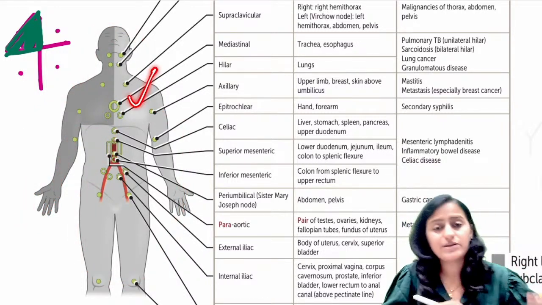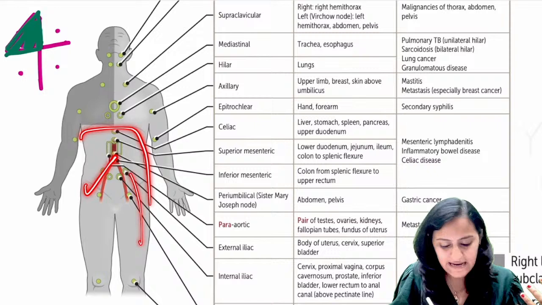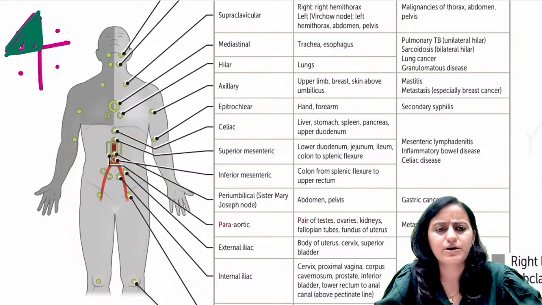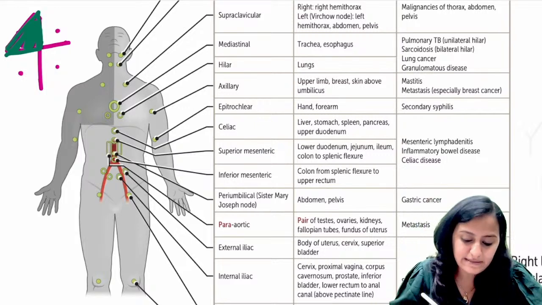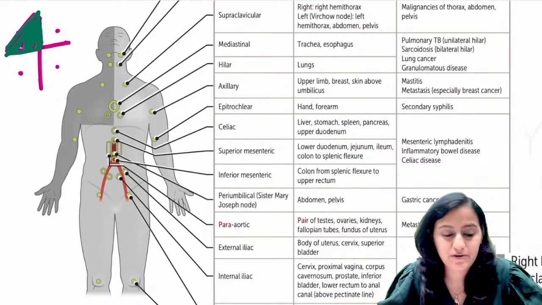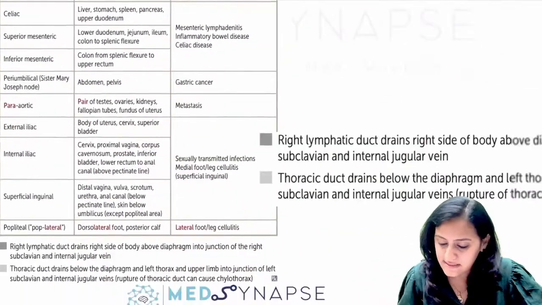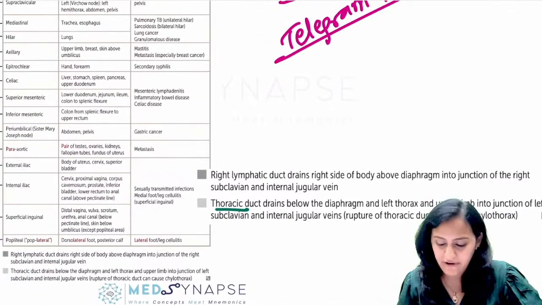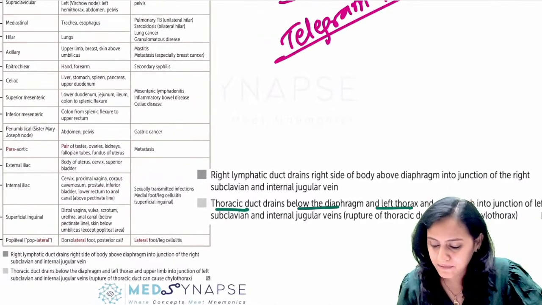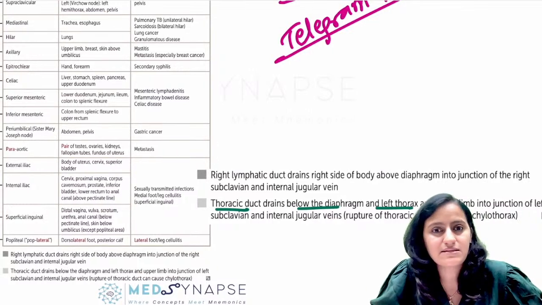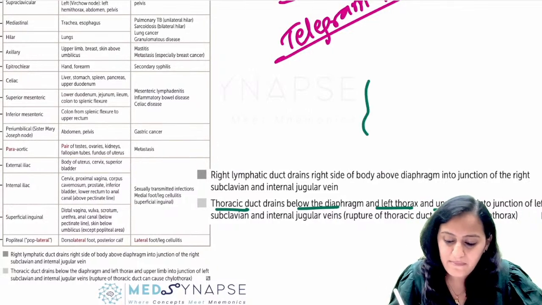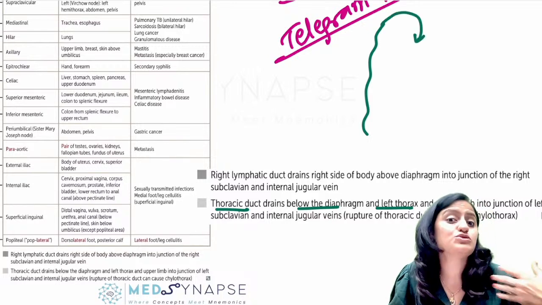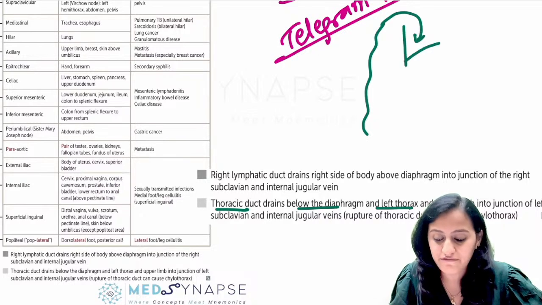So your left upper and the entire lower half is drained by which major lymphatic channel in our body? That's the thoracic duct, right? It is written here as well, that the thoracic duct drains below the diaphragm, the left thorax, and the upper limb. Where does the thoracic duct drain? This is a question in itself. If you remember, the thoracic duct has also been discussed in the app. So the thoracic duct drains onto the left side, at the junction of which two veins?